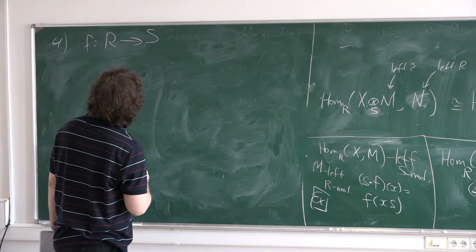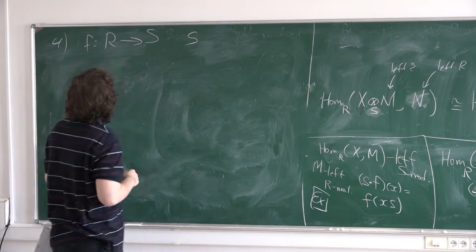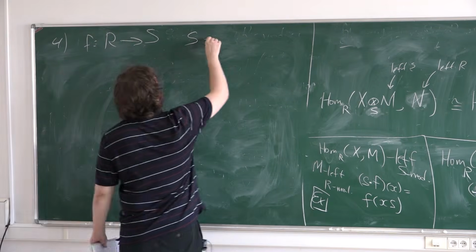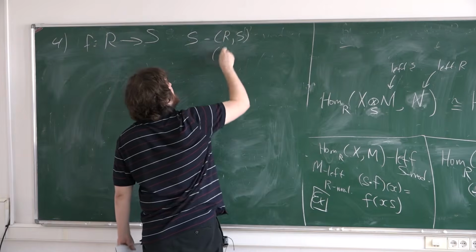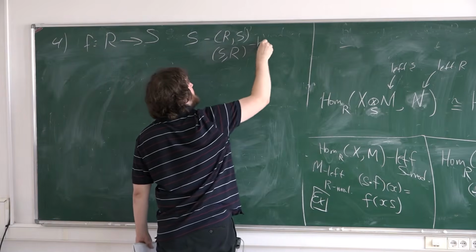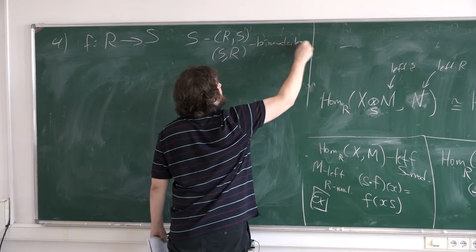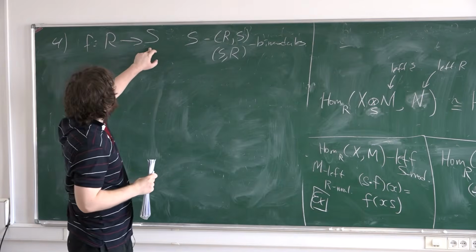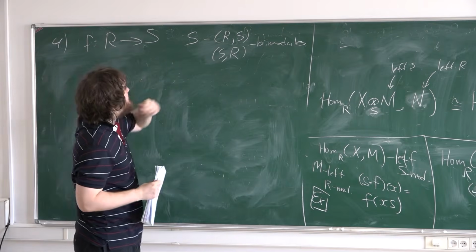Then, for example, S has R-S and S-R bimodule structures. If you have a homomorphism of rings, then the target has these bimodule structures.